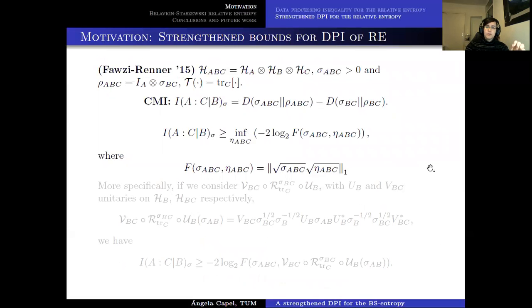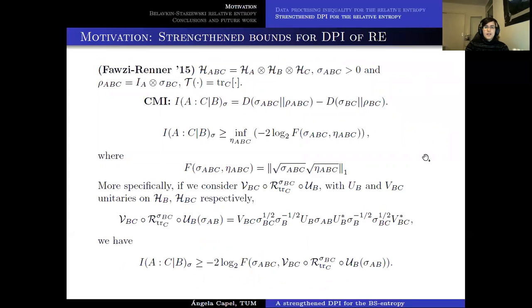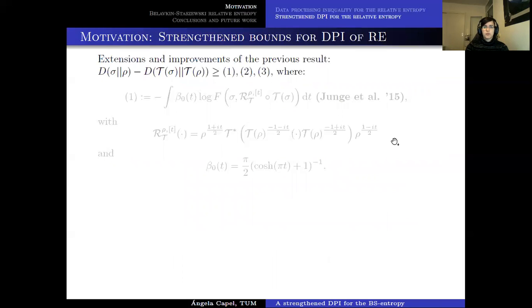So just to give a bit more information about this result, in particular, if we want to see how we can write this infimum over possible recovered states, this is essentially considering the Petz recovery map and composing it with some rotation on B on the one side and with some rotation on C on the other side, obtaining some expression like this one. And then we can lower bound the conditional mutual information by minus twice the log of the fidelity between these two states. After this, many other results follow. We are just going to briefly mention some of them here.